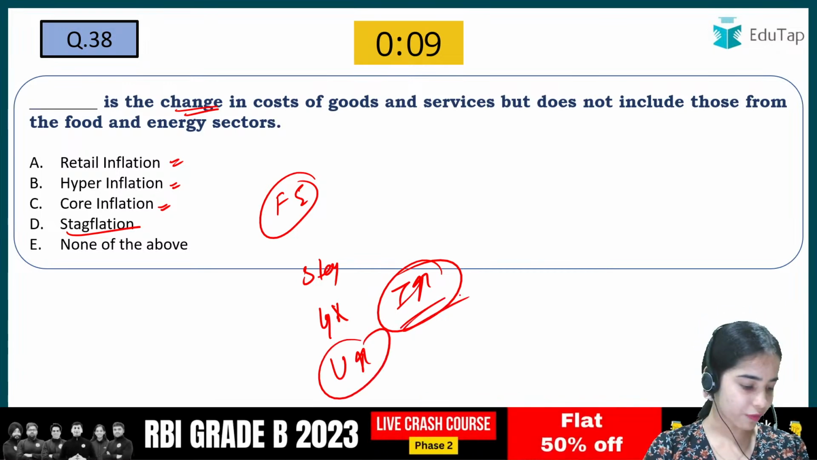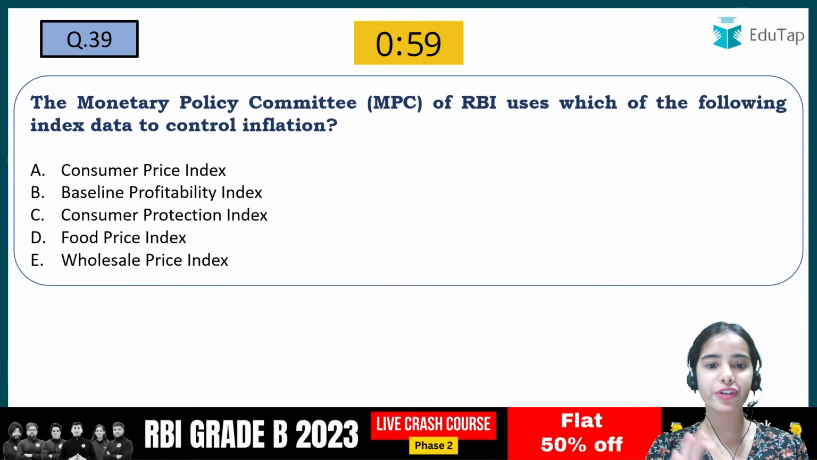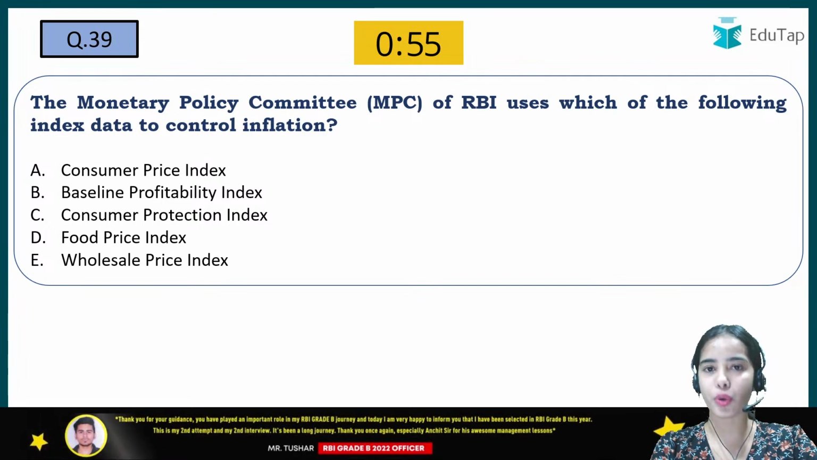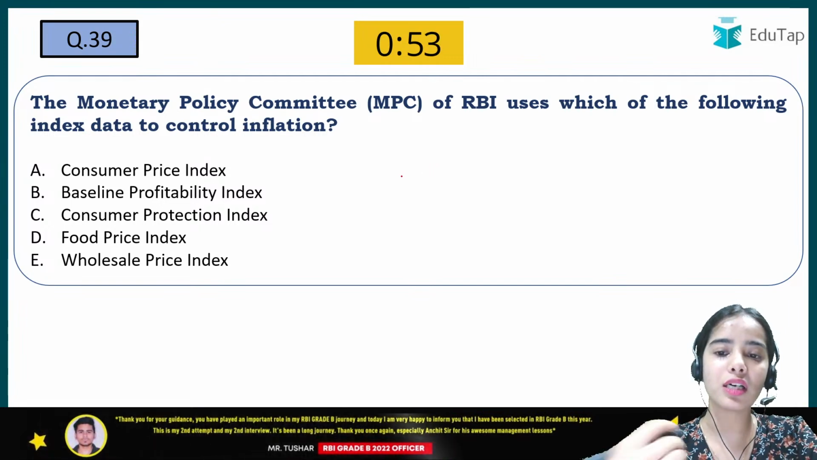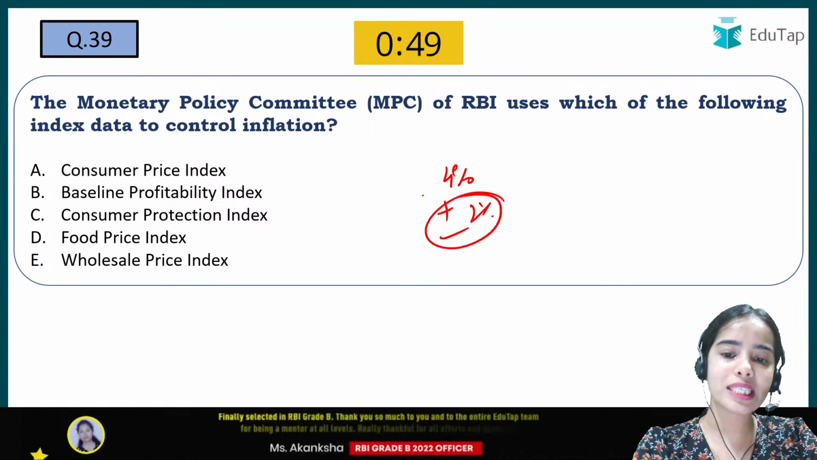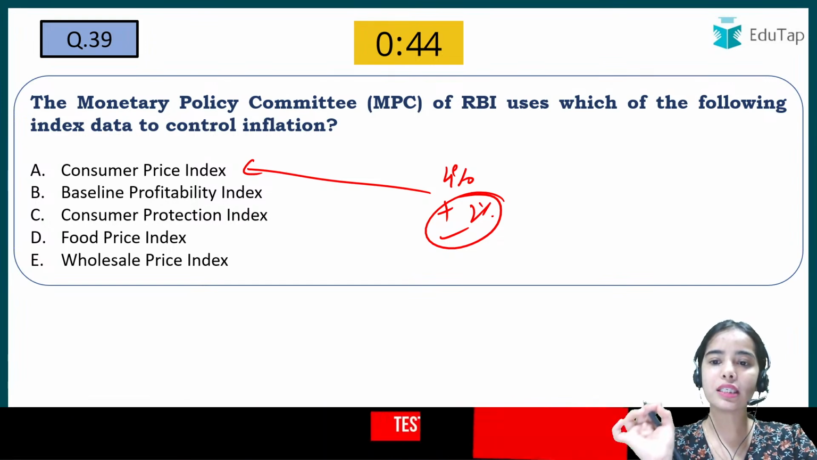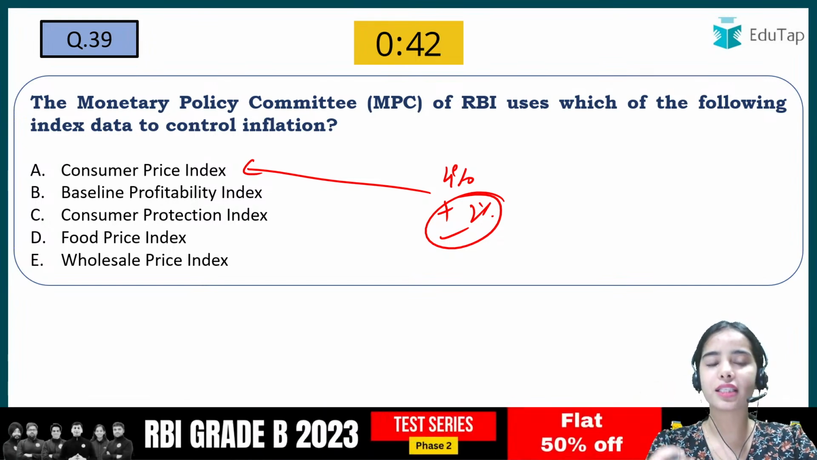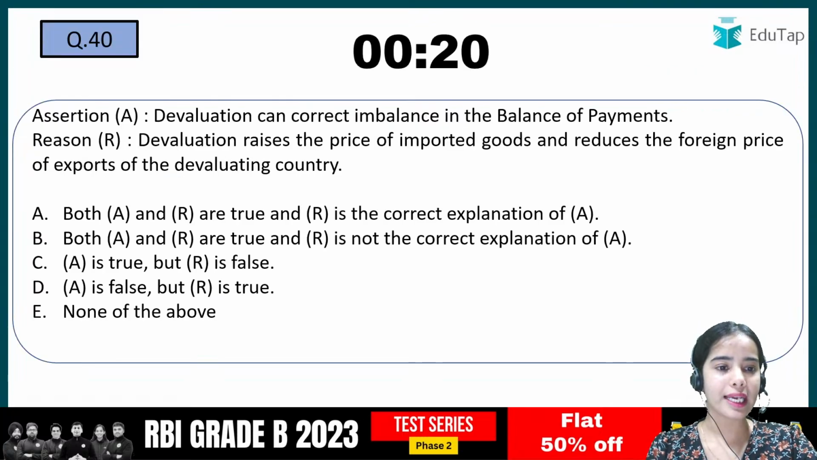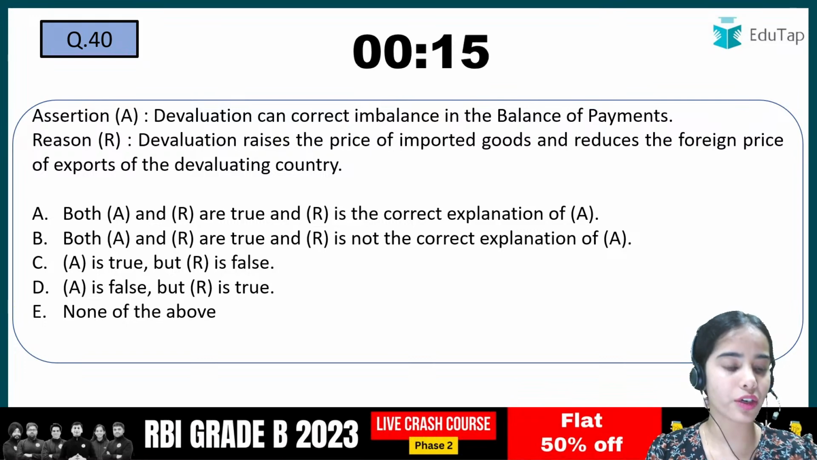Okay, so there is high unemployment and high inflation in the country. So that is stagflation. Next: the Monetary Policy Committee of RBI uses which of the following index data to control inflation? We have said that the RBI has the target of 4% plus minus 2%. So this is actually the consumer price index that we are talking about. This is the index that the Monetary Policy Committee uses. So yes, A is the correct answer. Next, you have to see the assertion and the reason and give the right answer to this question.